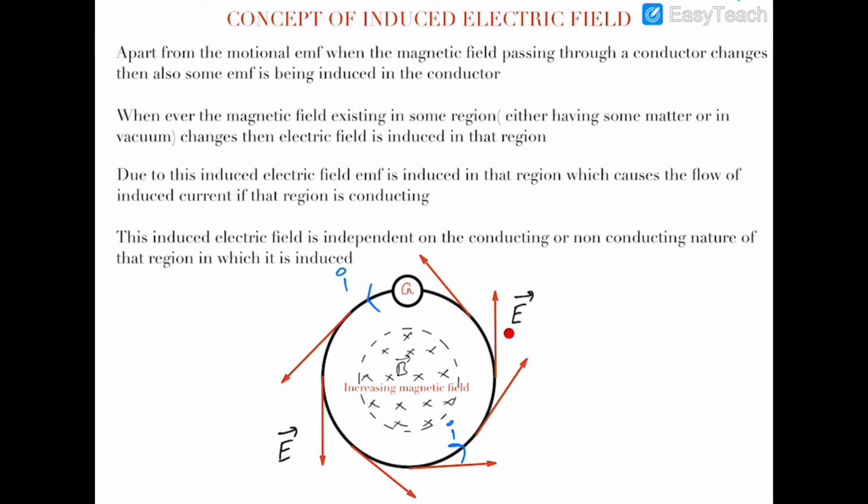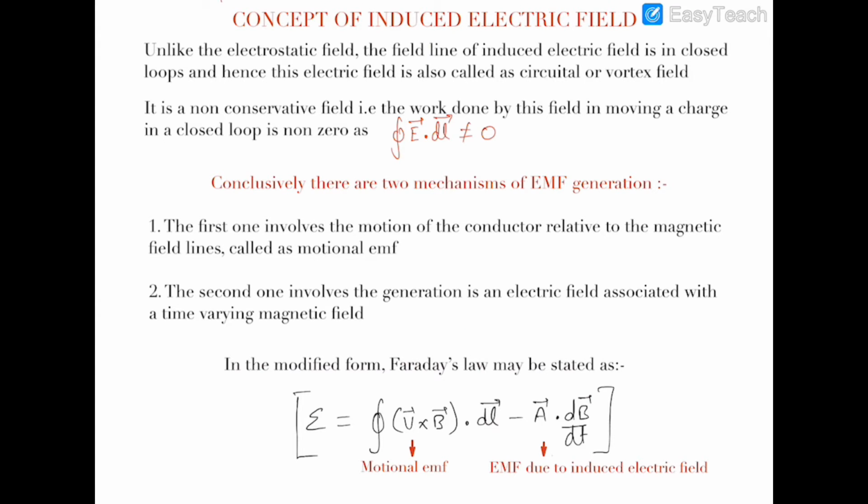This induced electric field applies some electric force on these free electrons, which move in the clockwise sense, and hence the current will flow in the anti-clockwise sense. The direction of this induced current will be discussed in the further statements, and this galvanometer will show the existence of current.